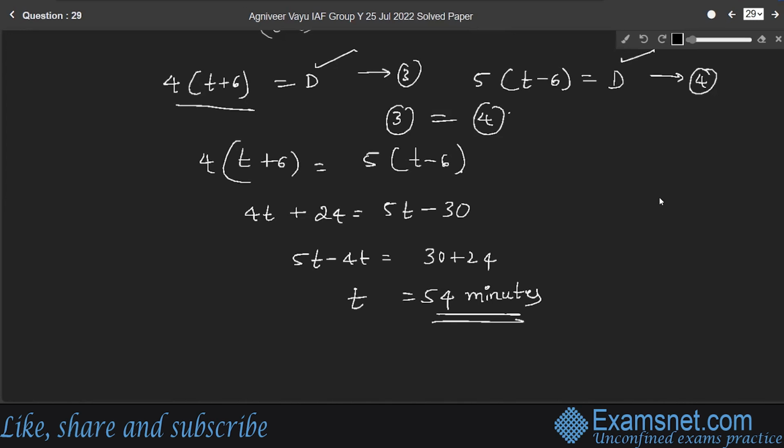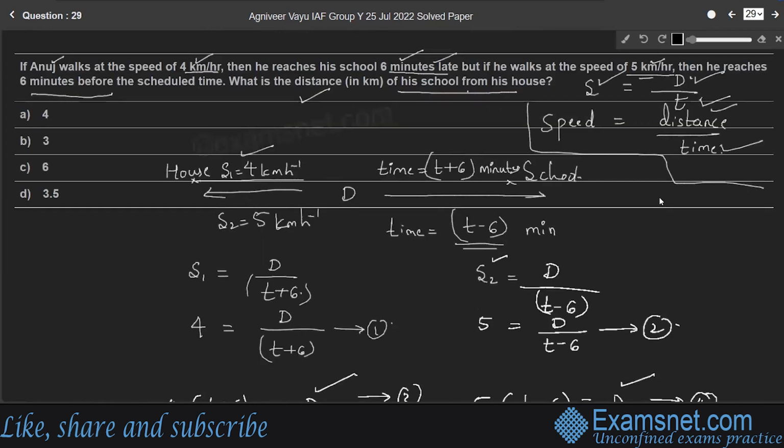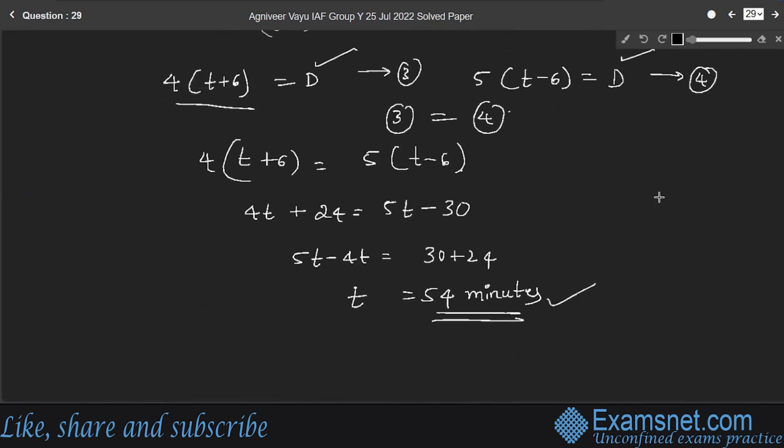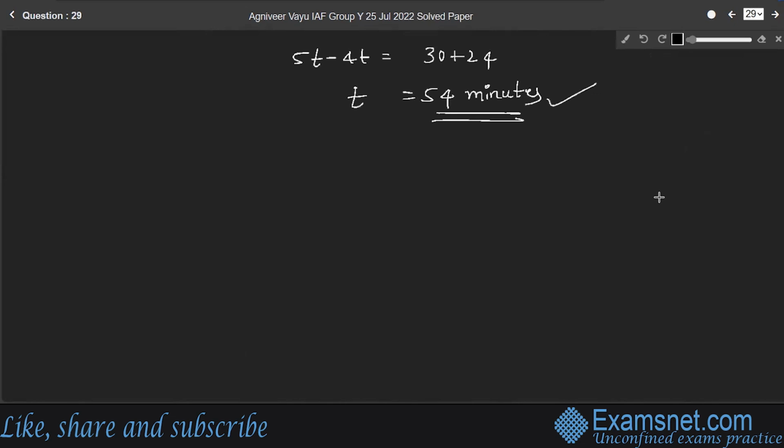So, t is actual time, right? Irrespective of these two situations, the actual time from house to school is 54 minutes, in an ideal condition. So here we need to find the distance. Substitute the value of t in any of these equations. So in equation 3, let us consider. Equation 3 becomes